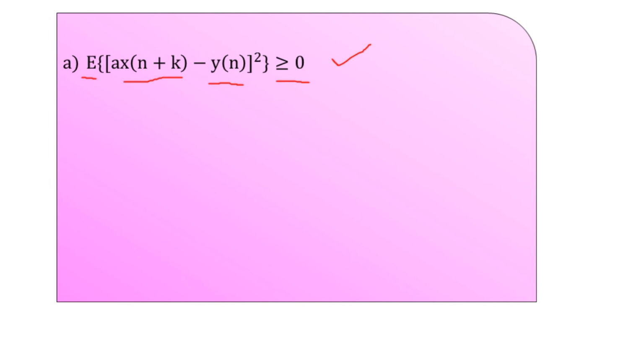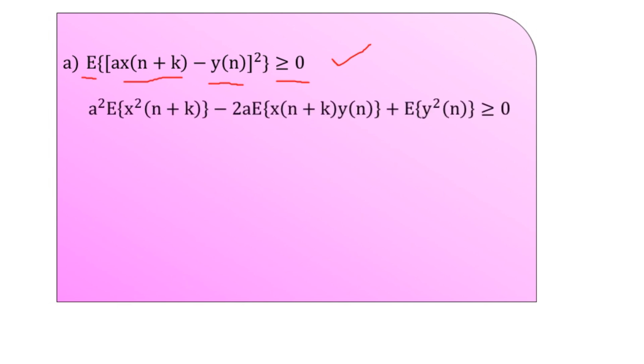Now, in the expected value function, we have the square bracket squared. So let us expand the square. As we have two terms, in general we can say the bracket a minus b is squared, and the expansion can be of the form given in the next equation.